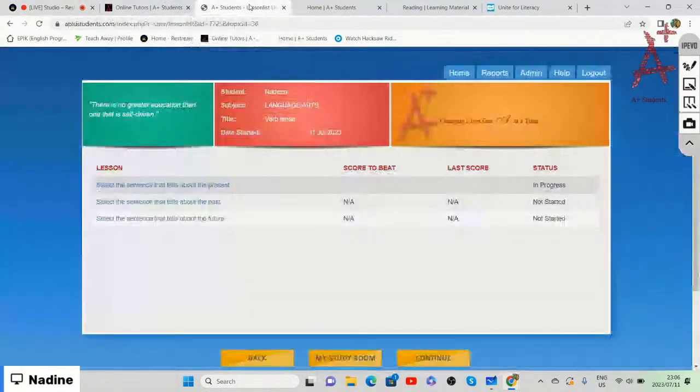Once we are in the chapter of verb tenses, our lessons for today are: select the sentence that tells us about the present, select the sentence that tells us about the past, as well as selecting the sentence that tells us about the future.